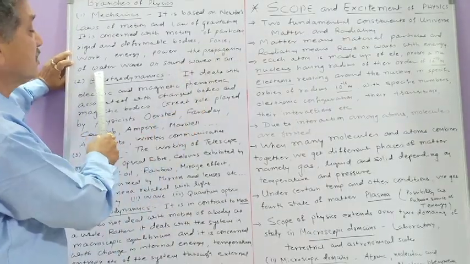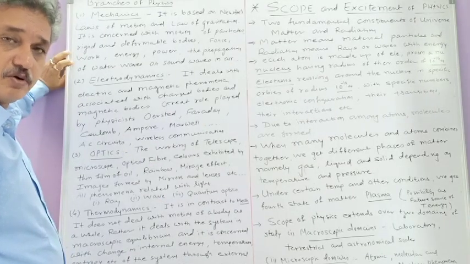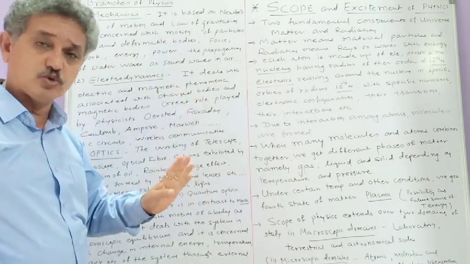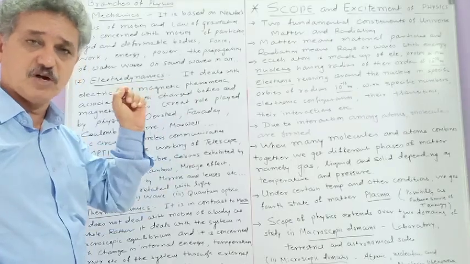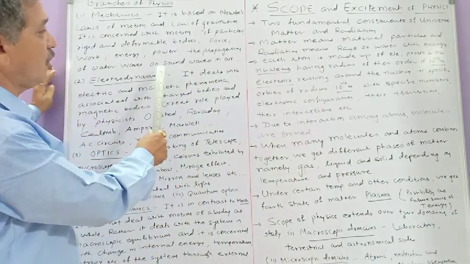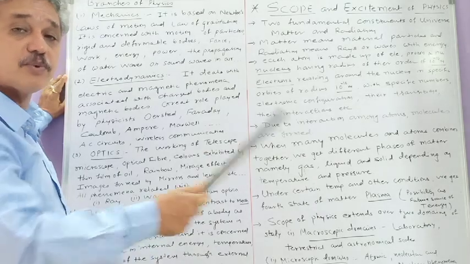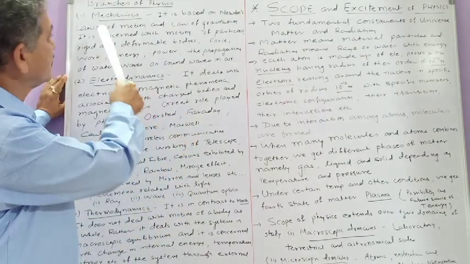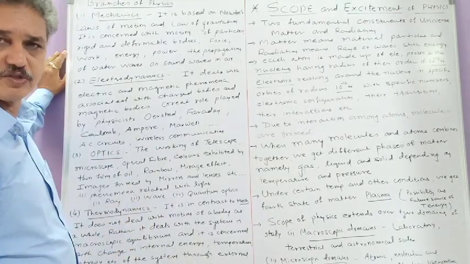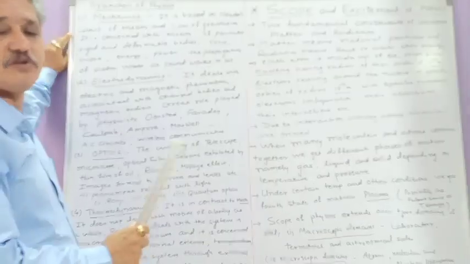Then the propagation of water waves or sound waves in air. You can hear the voice of any person in air medium. As you know, there is no wiring connection between you and another person. Even though you are listening to the words, it is due to what? It is due to the propagation of sound waves in air. So how are the sound waves propagating? Regarding this, you will study in mechanics. So there are many topics in mechanics, and depending on mechanics, the main branch of engineering is mechanical engineering.